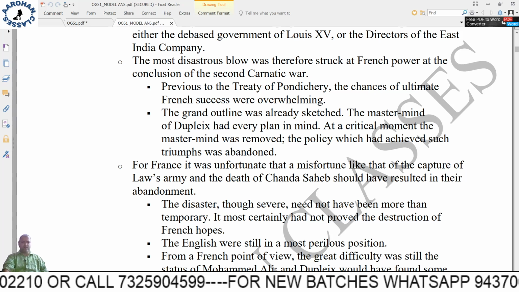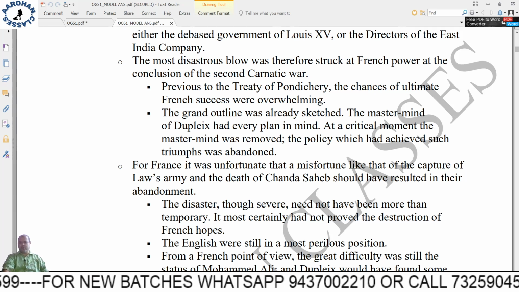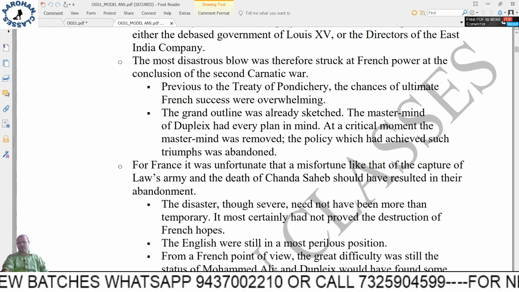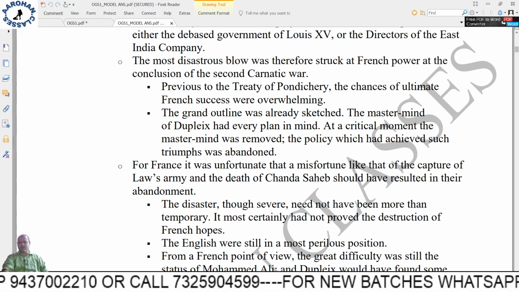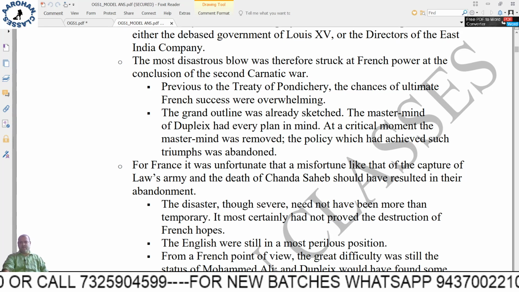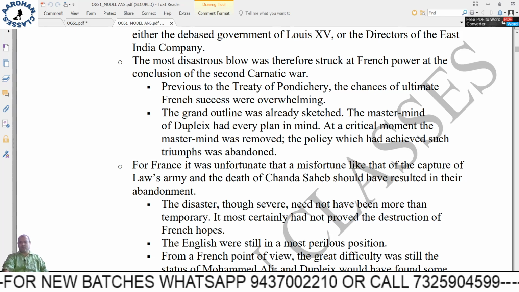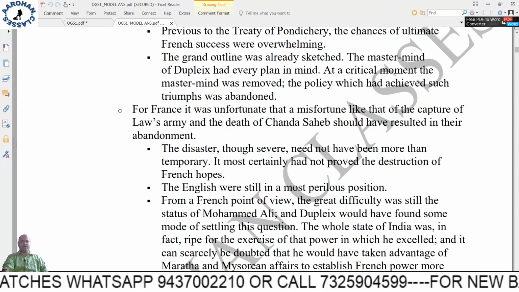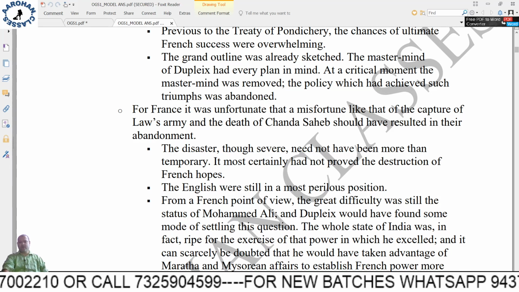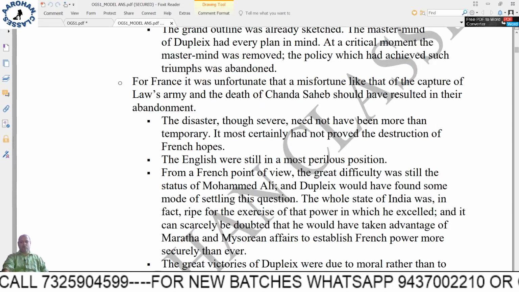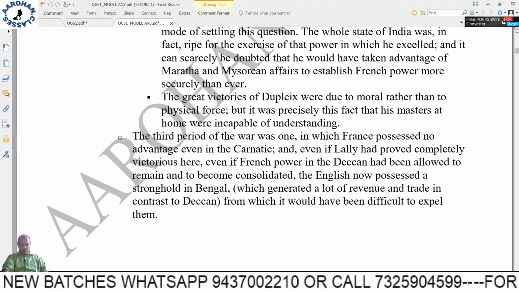The reasons are given here: after the Second Carnatic War, previous to the Treaty of Pondicherry, the chances of ultimate French success were overwhelming. A ground outline had already been sketched. The mastermind of Dupleix had every plan in his mind. At a critical moment, the mastermind was removed. This was one of the political blunders, you can say. The policy which had achieved such triumphs was abandoned. It is given in great detail, you can go through that.